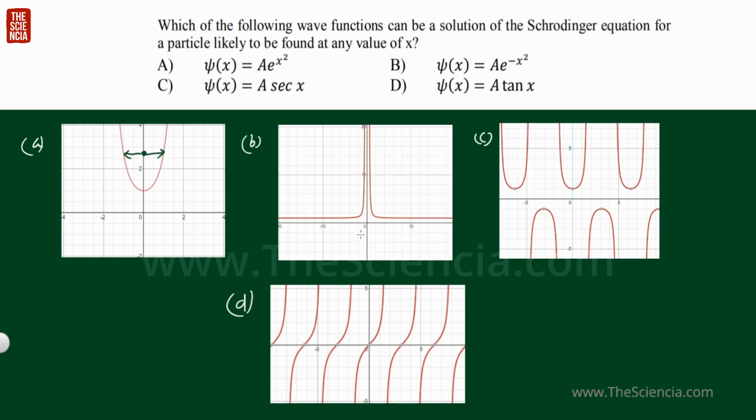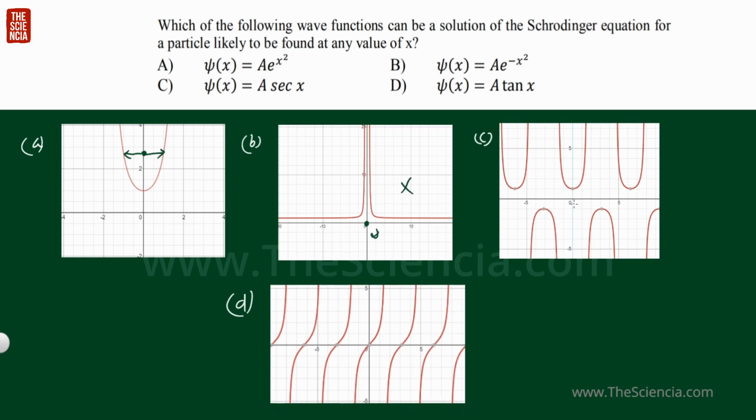And what is the problem in option B? Here, when the particle is at position x equal to 0, the wave function will have the value infinity. That is not possible. That is, the wave function is not definite. So this is not possible.